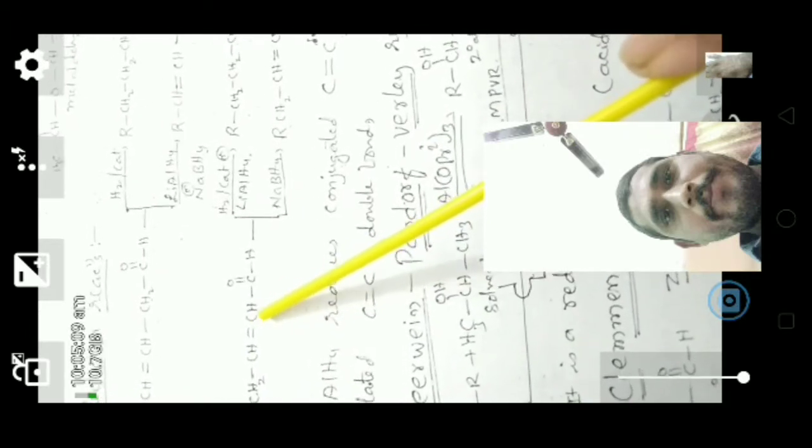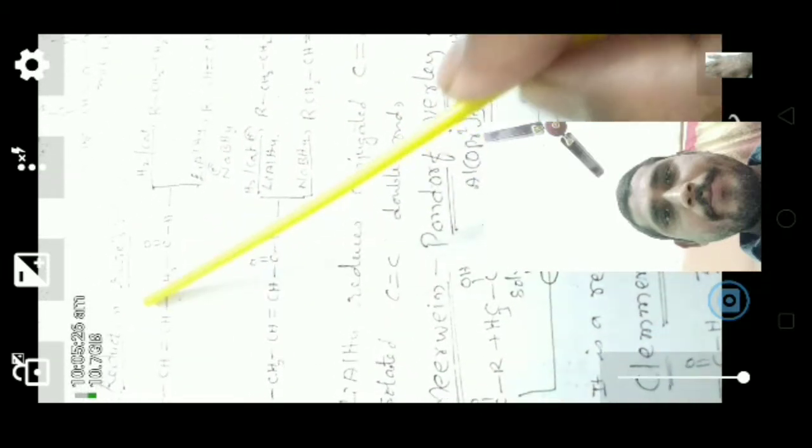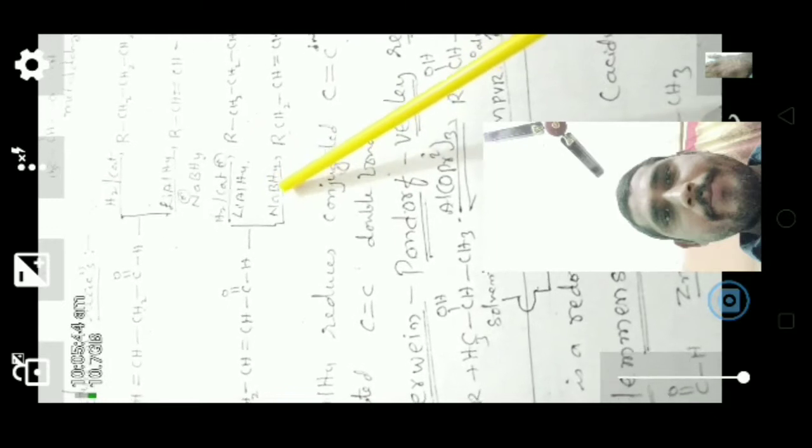Here, conjugated double bonds, when we react with hydrogen in the presence of a catalyst, give alcohol, and the conjugated double bond is reduced. Lithium aluminum tetrahydride can also reduce the conjugated double bonds and gives alcohols. But here this is an isolated double bond. An isolated double bond isn't affected by lithium aluminum tetrahydride or sodium borohydride. The conjugated double bond is reduced with lithium aluminum tetrahydride and with hydrogen and catalyst, but sodium borohydride can't reduce the conjugated double bonds, isn't it?